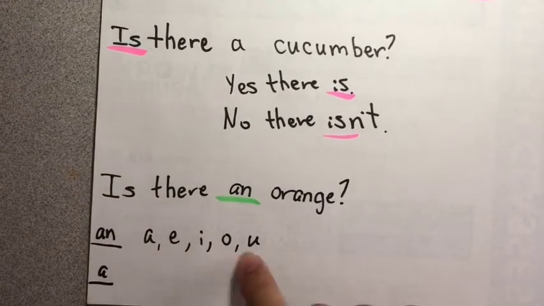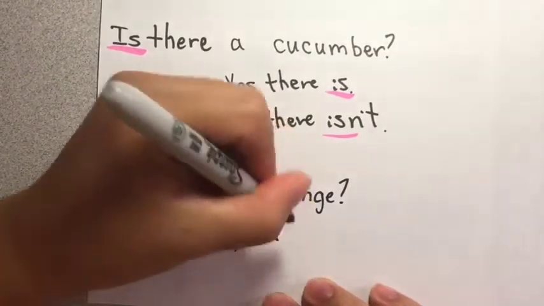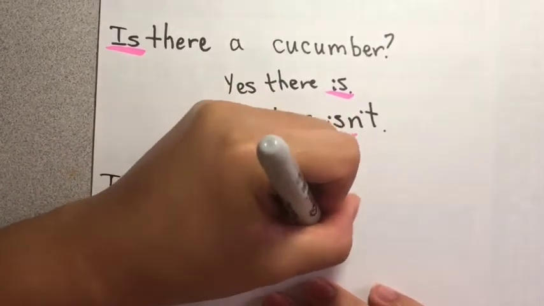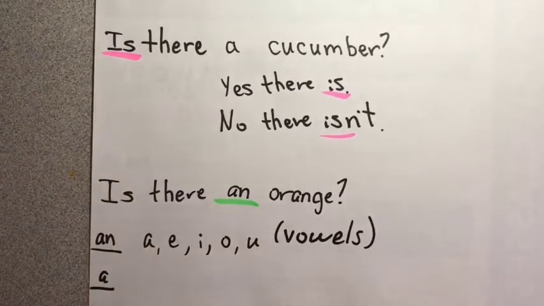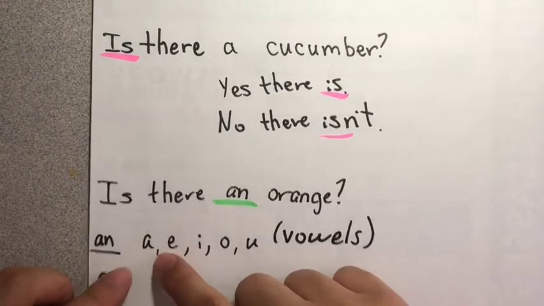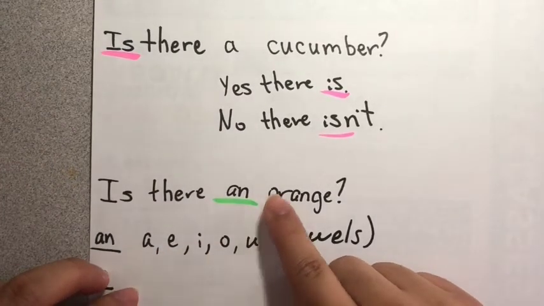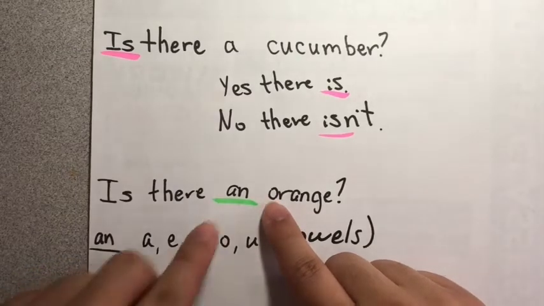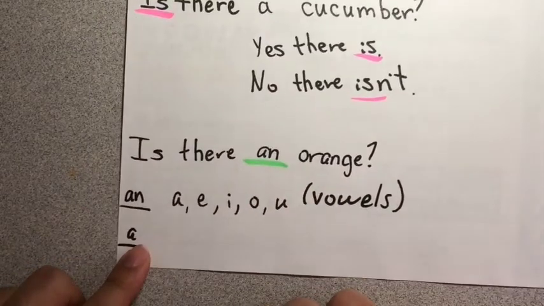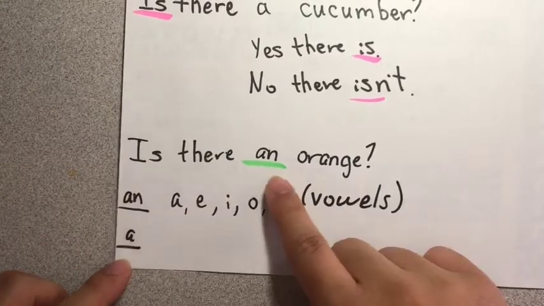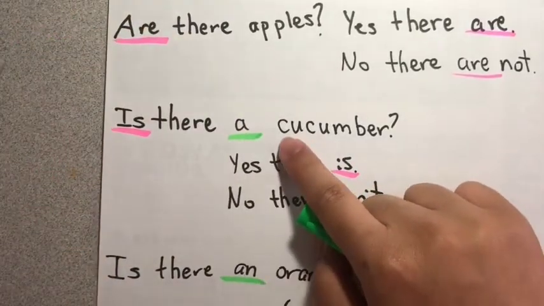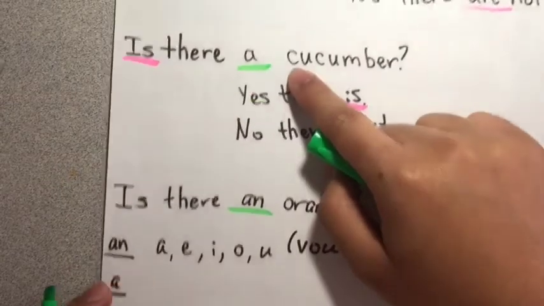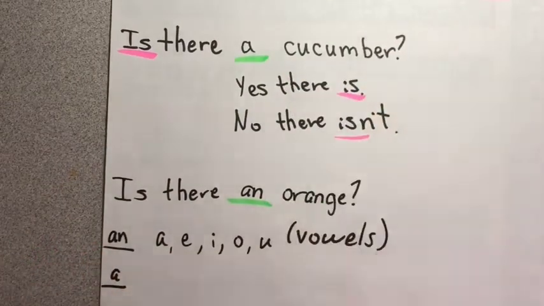A, E, I, O, and U. These are called vowels. And if they are at the beginning of a word, so orange starts with O, then instead of a, we write an. But here, we write a because cucumber starts with C, and C is not one of these letters.